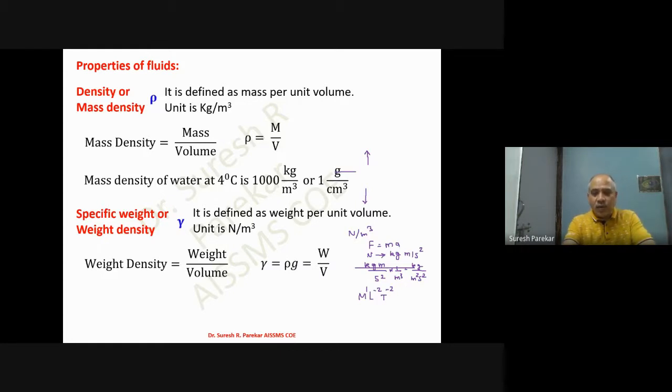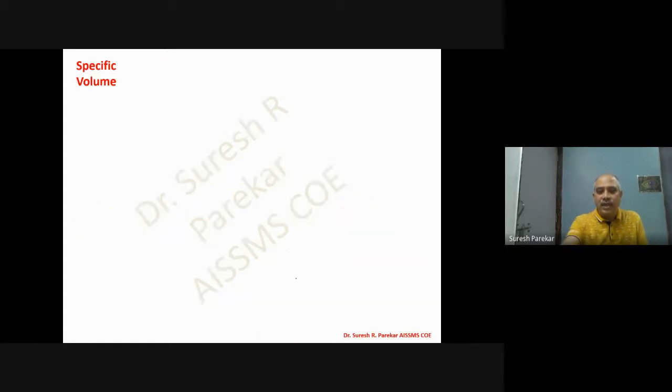Now if we go ahead, the value for water is 9810 Newton per meter cube at 4 degrees centigrade. So you can see here, unit weight is equal to rho into g, that is mass density into g. Generally the value of g is 9.8 when it varies, but we are going to consider it as constant.